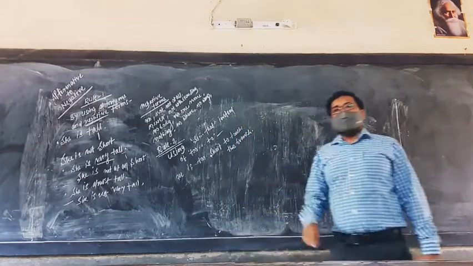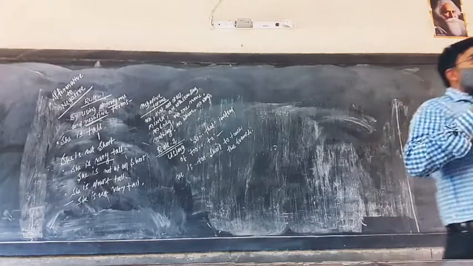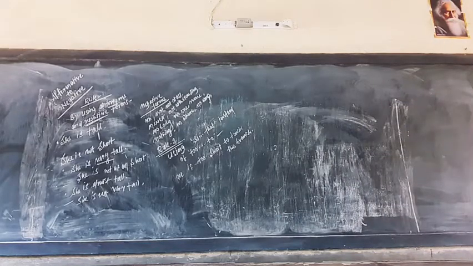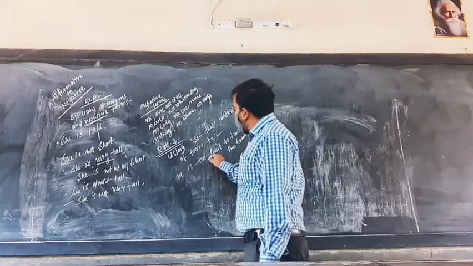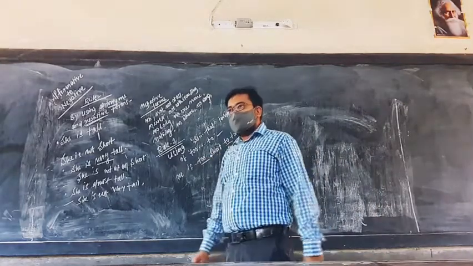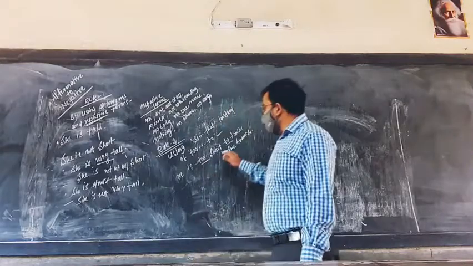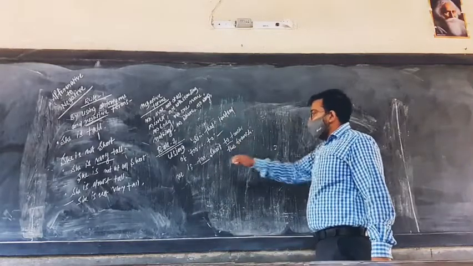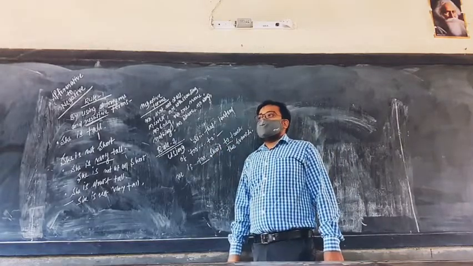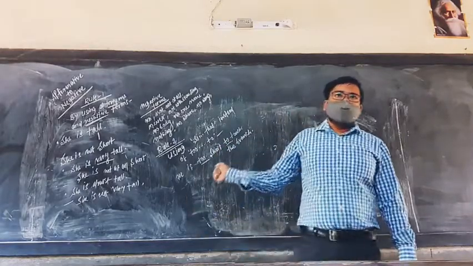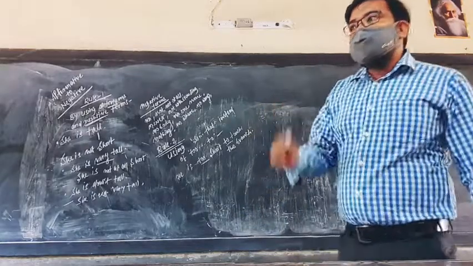Affirmative or negative, this one? There is no negative term, so affirmative. How can I do this one? I'll just shift this "too" and this "to." Keep in mind, when you use "too... to," this is also a simple sentence.